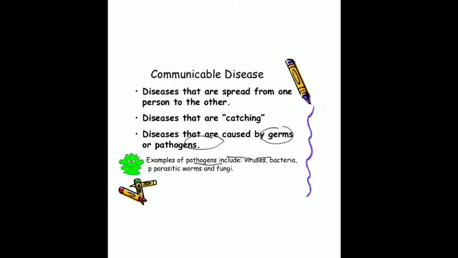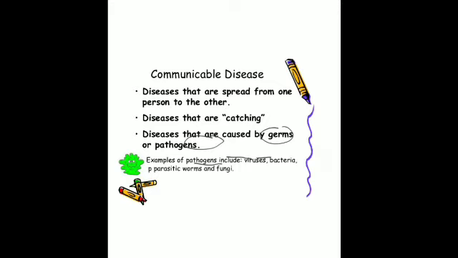Then communicable diseases are infectious diseases, that is, they spread from a diseased person to a healthy person, and they are caused by pathogens, that is the germs or the organism which cause the disease. Examples are cholera, tuberculosis, malaria, viral fever and so on.